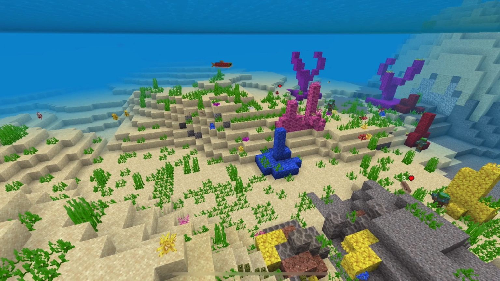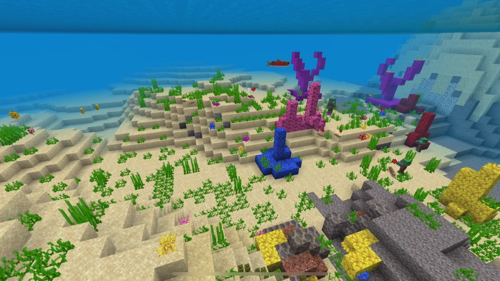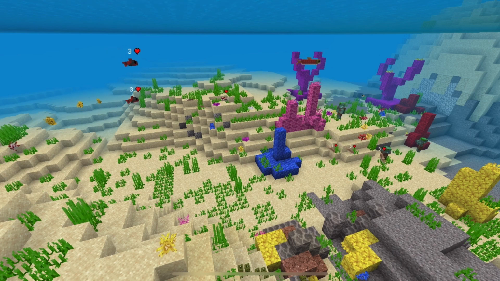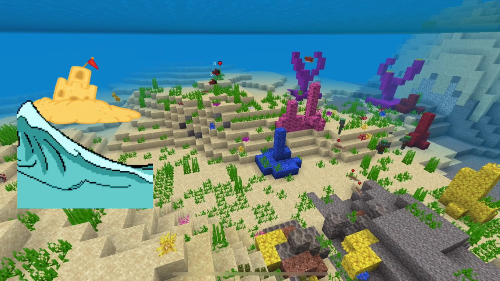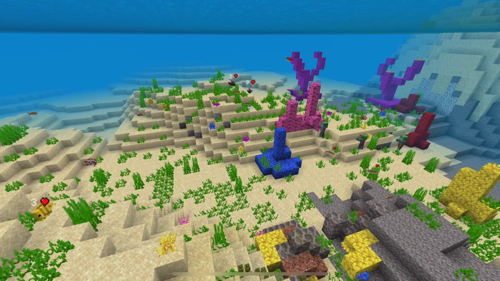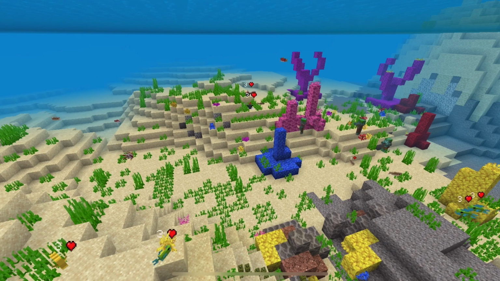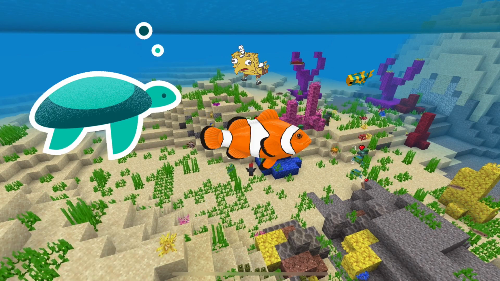The coral reef has a tropical climate, and the average temperature in the coral reef is 68 to 90 degrees Fahrenheit. The abiotic features in the coral reef are sand, water, light, limestone, and dead coral. The biotic features in a coral reef are sea turtles, clownfish, coral, sponge, tropical fish, and squid.